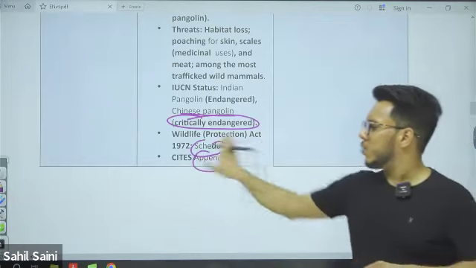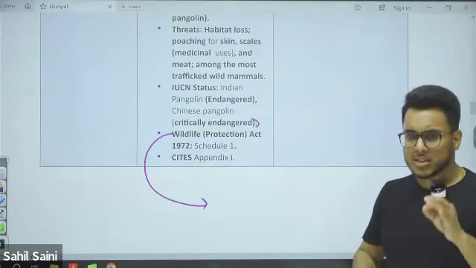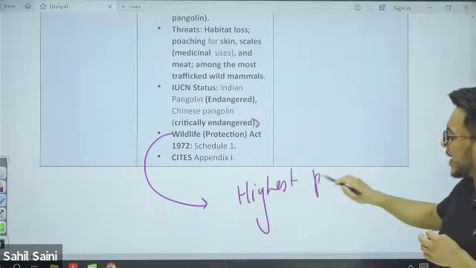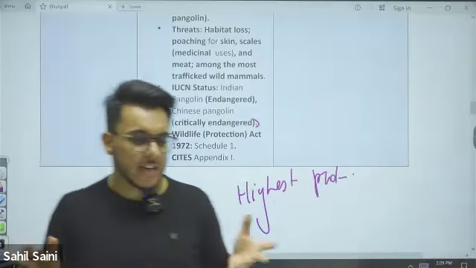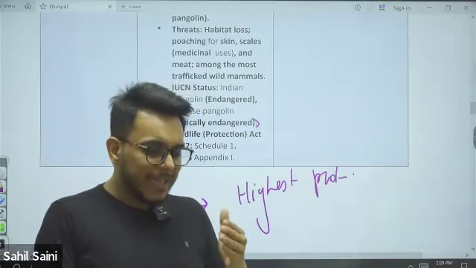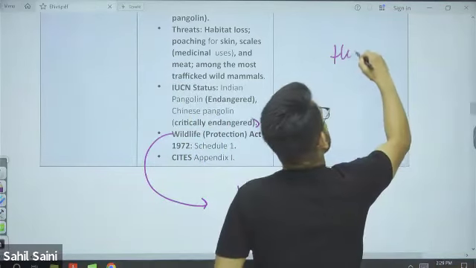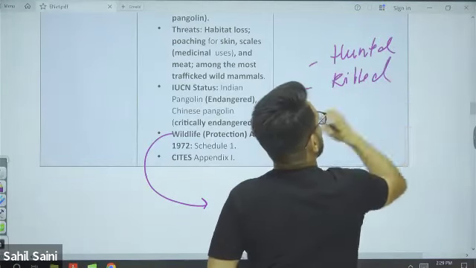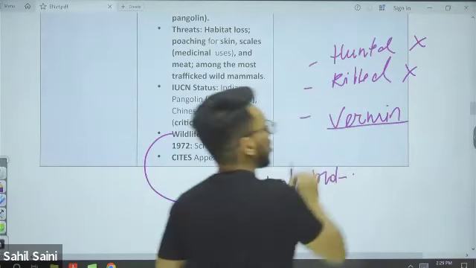One thing, guys: any species in Schedule 1 of the Wildlife Protection Act enjoys the highest protection. Flagship and iconic species such as the tiger, you will find them in Schedule 1. Any species in Schedule 1 cannot be hunted, cannot be killed, and cannot be declared as vermin.